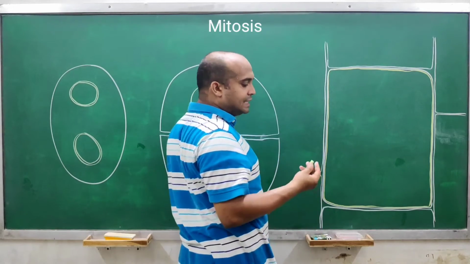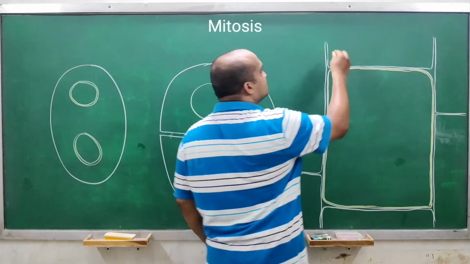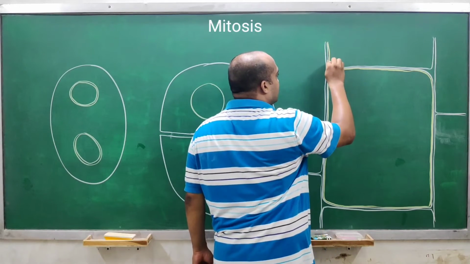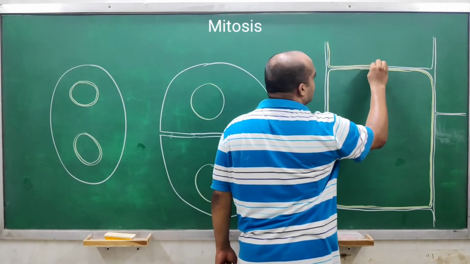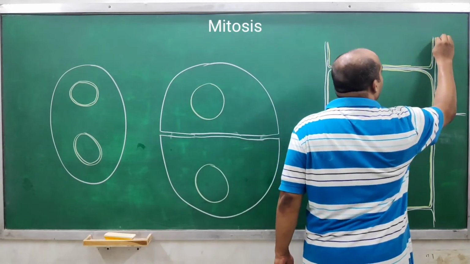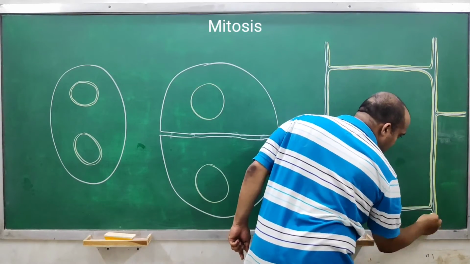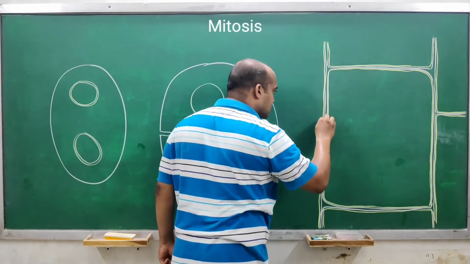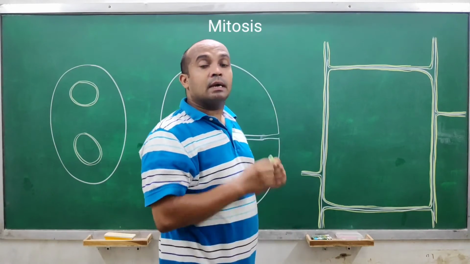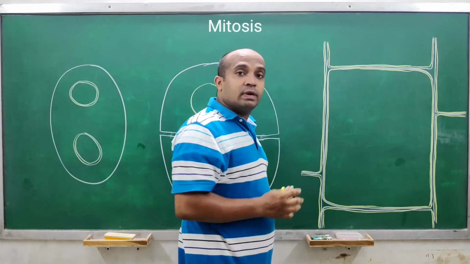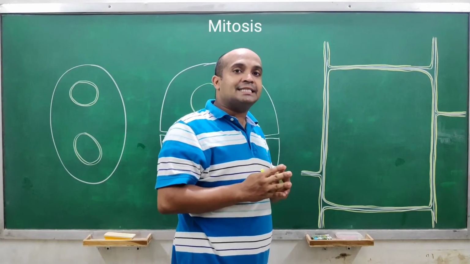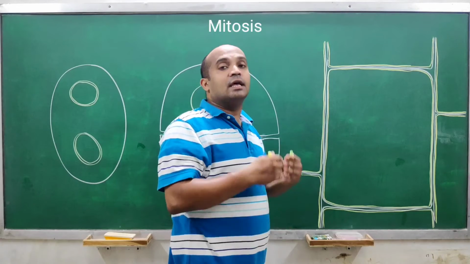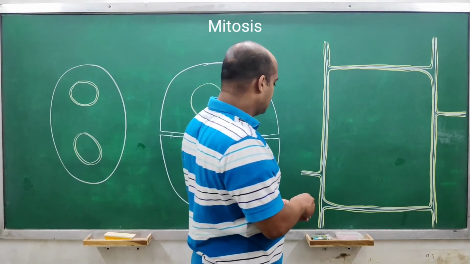And obviously in each cell like this, with primary cell wall there will be secondary cell wall as well. And between primary walls of each two adjacent cells there is middle lamella.